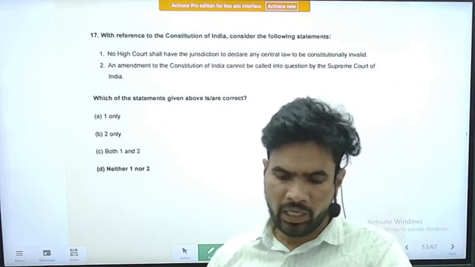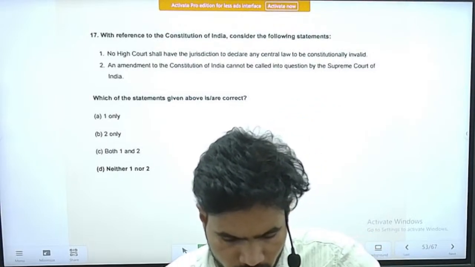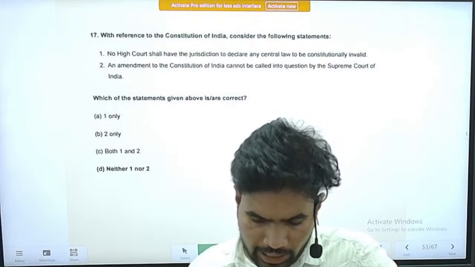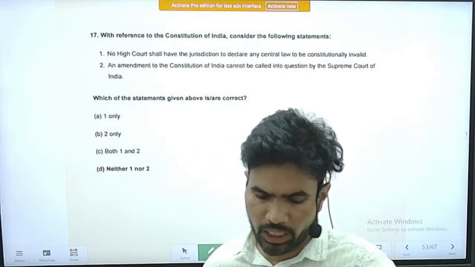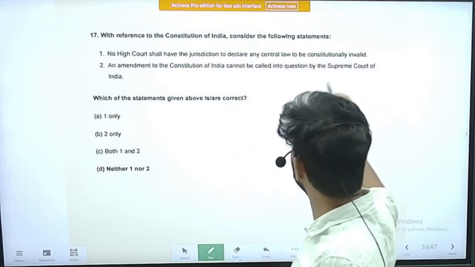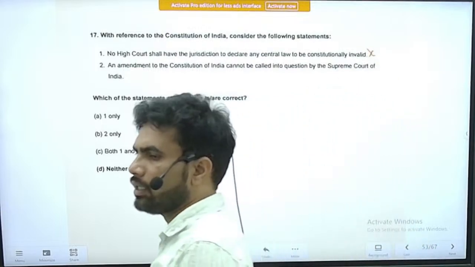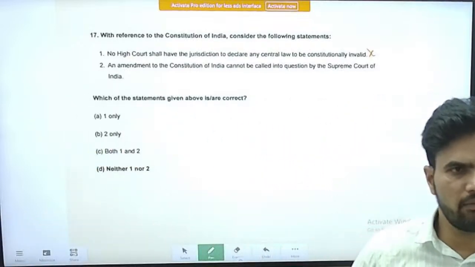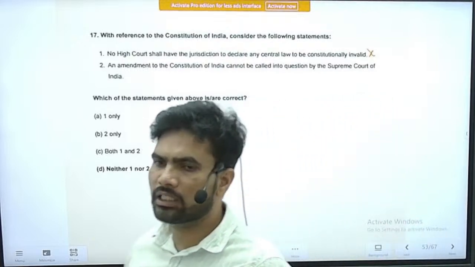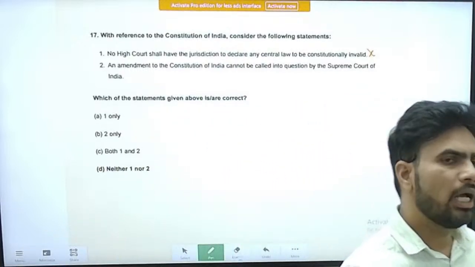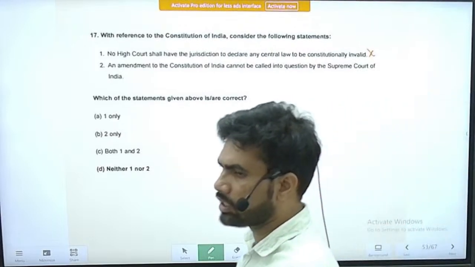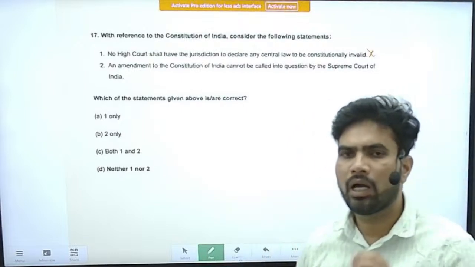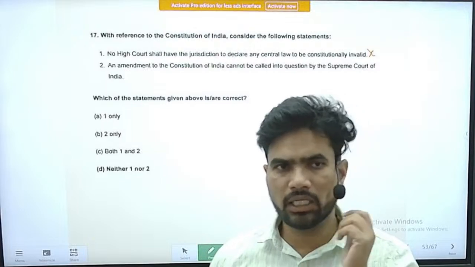Question number 17. With reference to the Constitution of India, consider the following statements. Statement 1: no high court shall have the jurisdiction to declare any central law to be constitutionally invalid. This is an incorrect statement. There are many instances where high courts have declared a law enacted by the center as invalid. The best example is NEET. The center has brought in several changes related to the NEET exam. The Tamil Nadu High Court criticized the laws and declared that law null. So there is no bar on the high courts passing judgments on the center's laws.